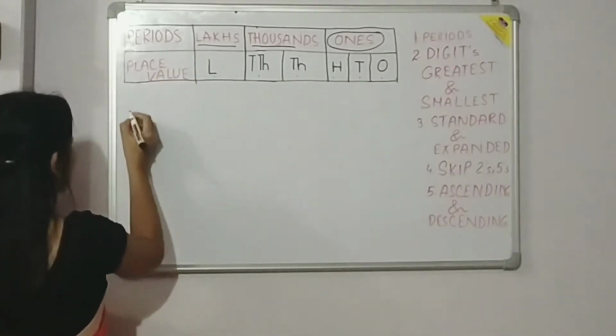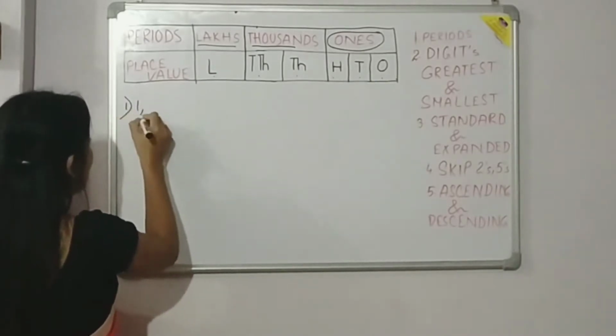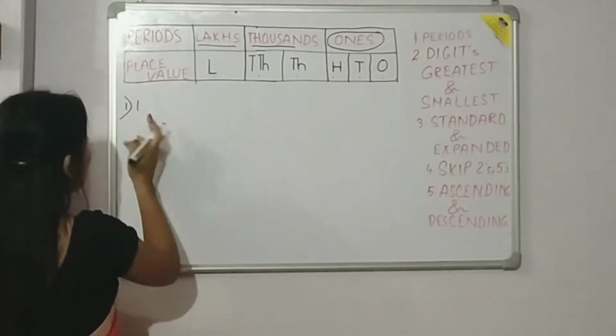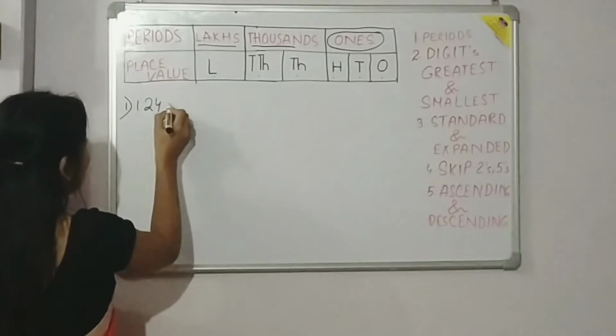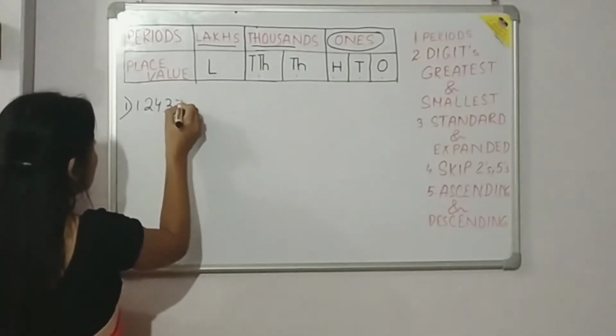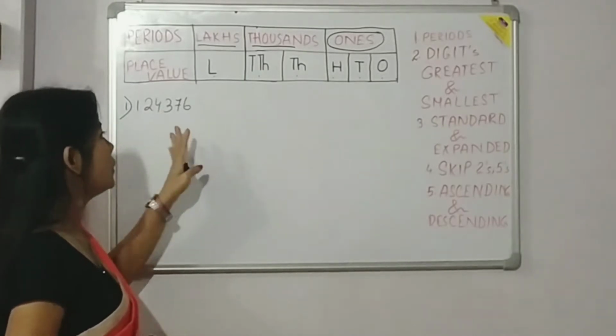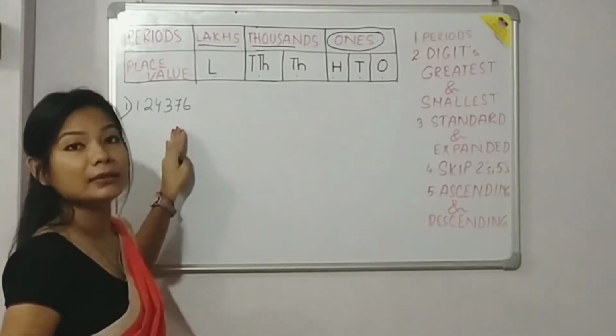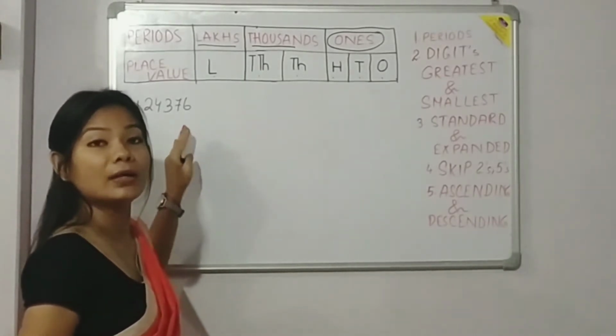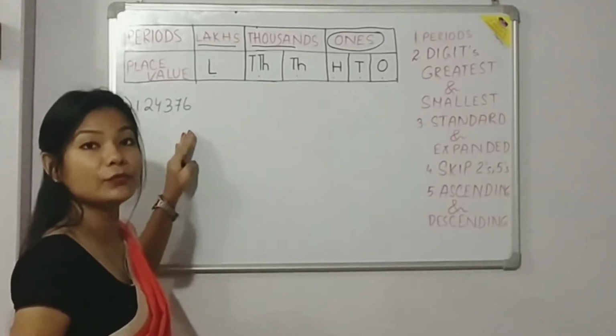Now let me write one of the numbers: 1,24,376. Alright, this is a number. So how to know what are the place value and what are the face value? For that we have to count.